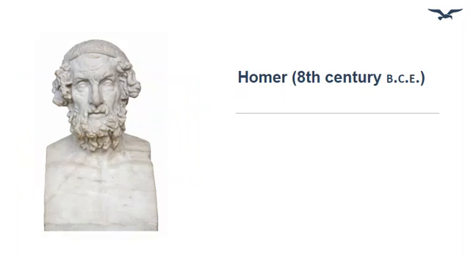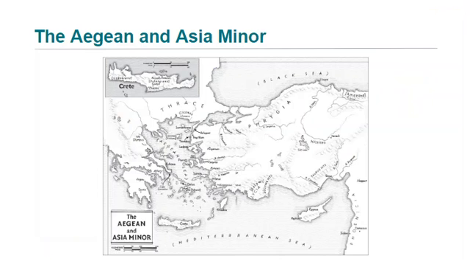Though Homer is named author of both the Iliad and the Odyssey, as well as other works, it is unlikely that a single poet developed both texts. Scholars believe that Homer was a blind bard who is praised for his unique mastery of hexameter verse. Just to give you some geographical context, this is a map of the Aegean and Asia Minor in the time of Homer.